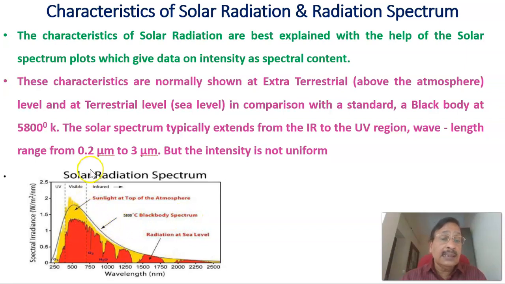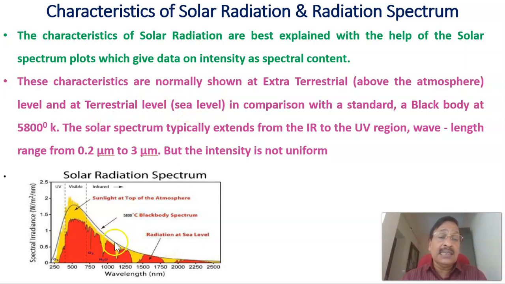Here the characteristics of the solar radiation are best explained with the help of solar spectrum plots, which give data on the intensity and the spectral content. Based on the wavelength, this is called the ultraviolet, this is the visible one, and this is called the infrared region. UV, visible, and infrared regions along the wavelength axis, and these characteristics are normally shown for extraterrestrial, above the atmosphere level, and the terrestrial level, that's sea level.